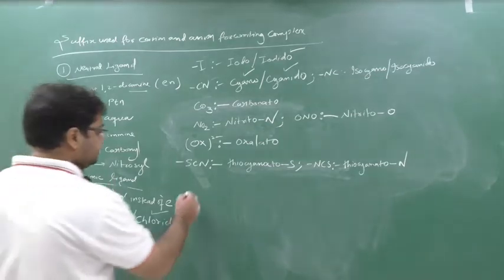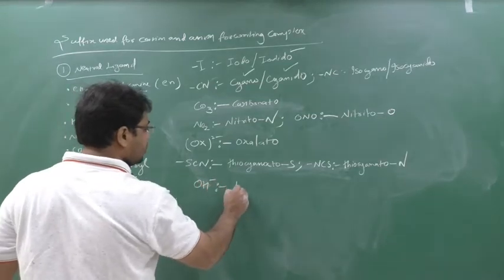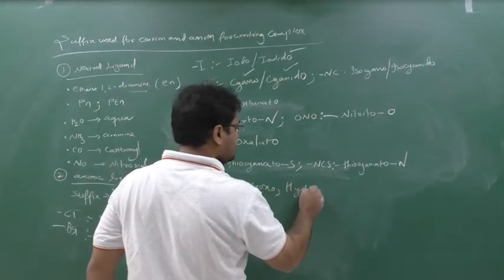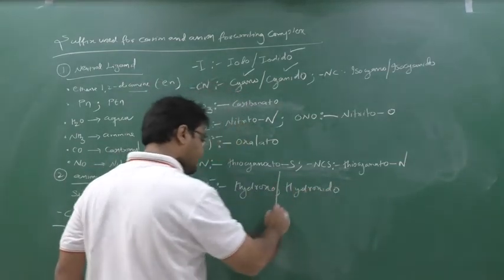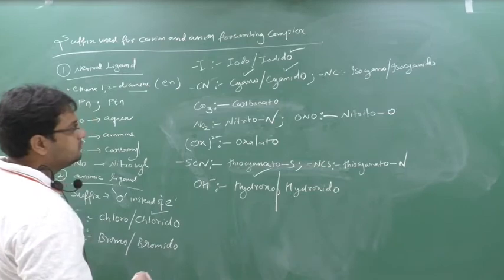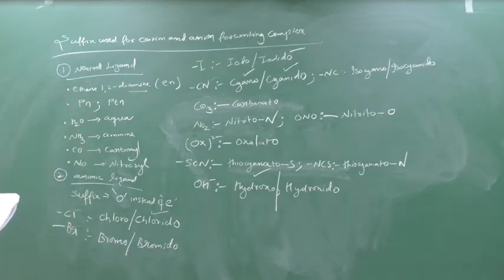OH minus is hydroxo or hydroxido. Both names can be given, hydroxo or hydroxido, but I suggest giving it as hydroxo. You can give hydroxido also. Clear? That's it. If others are there, I will tell you. And you know NO plus is nitrosyl. If others are there, you can leave 4 to 5 lines of your page, and I will write them down.